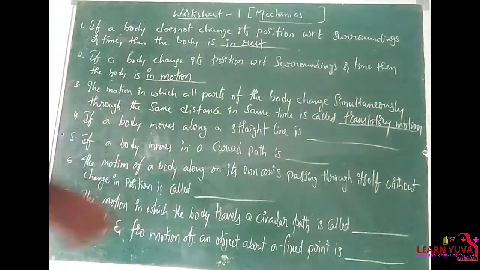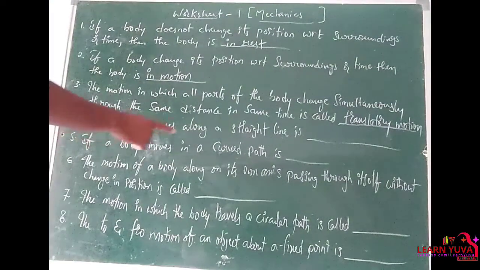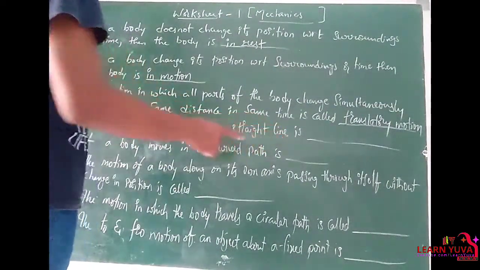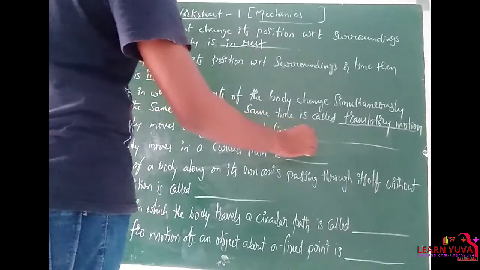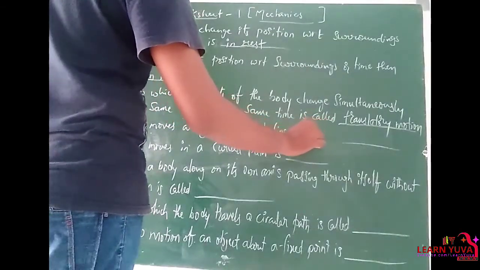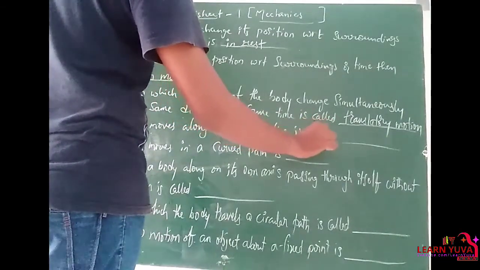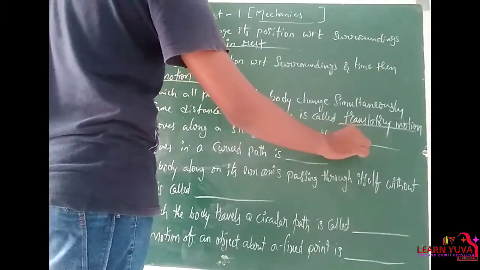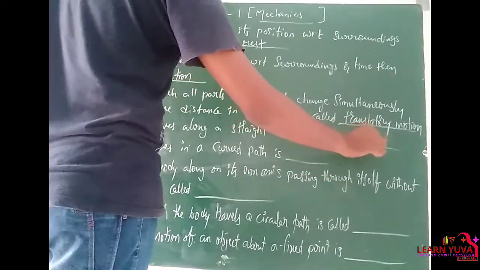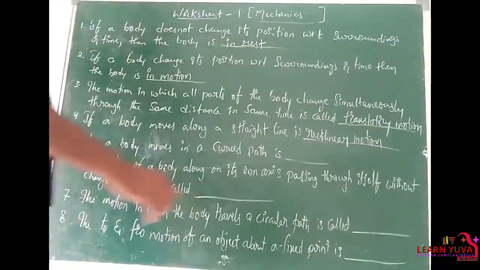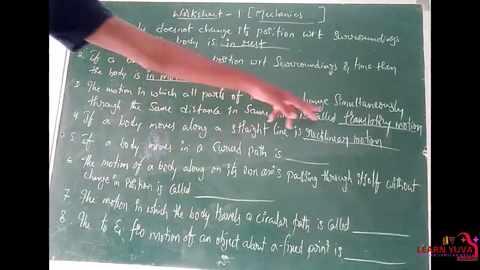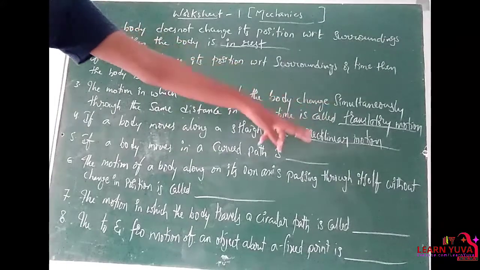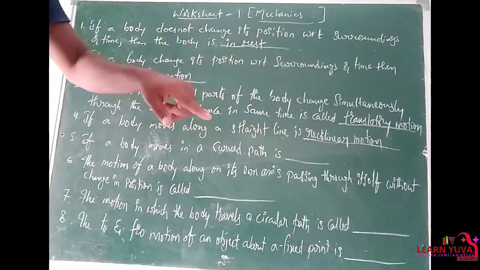Okay. So a body moves along a straight line. If a body moves along a straight line, then the path is known as rectilinear motion. Remember, translatory motion is divided into two types: rectilinear and curvilinear.